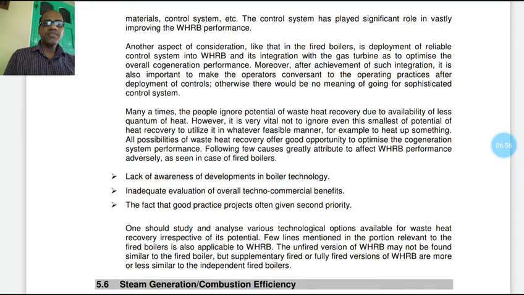One should study and analyze the various technological options available for waste heat recovery irrespective of its potential. The few lines mentioned in the portion relevant to the fired boiler are also applicable to the waste heat recovery boiler.